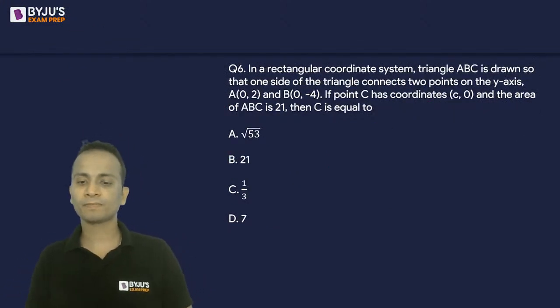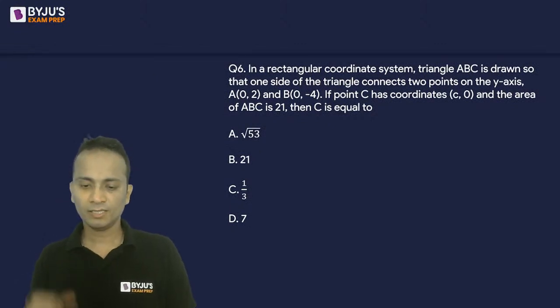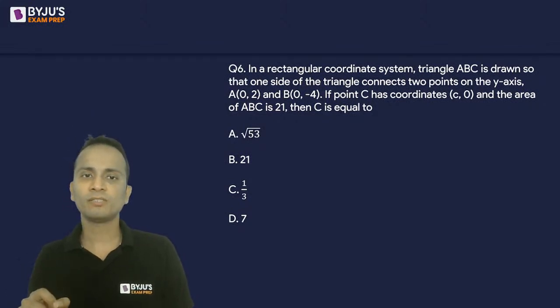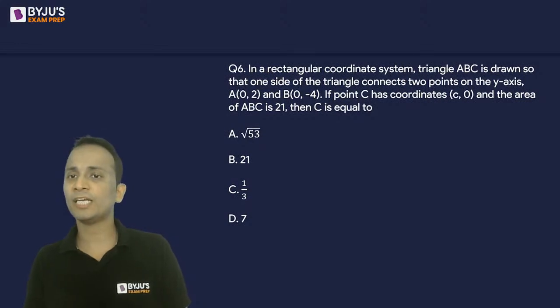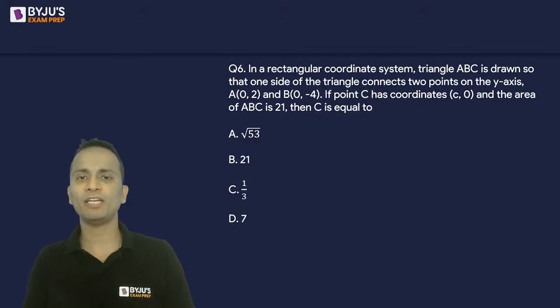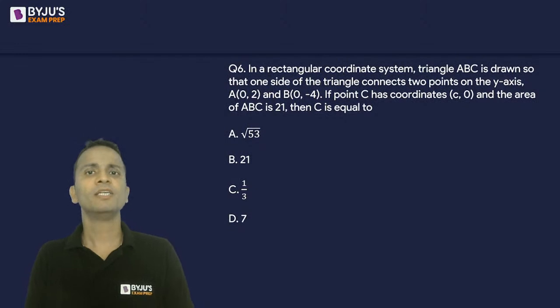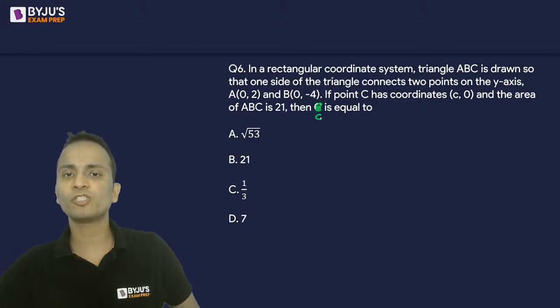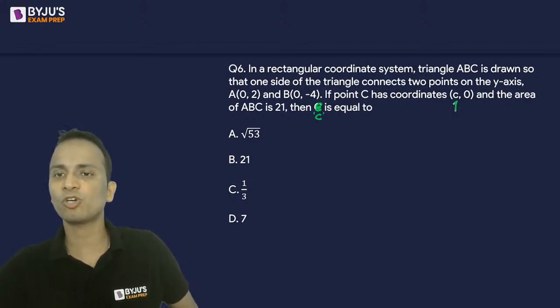Question number 6. This is an easy question. Less than 1 minute to answer this one. So in a rectangular coordinate system, triangle ABC is drawn such that one side of the triangle connects 2 points on the y-axis. The points are A (0, 2) and B (0, minus 4). If point C has the coordinate (c, 0) and the area of the triangle is given as 21 square units, then what will be the value of c? Let's call this small c, that means this coordinate.